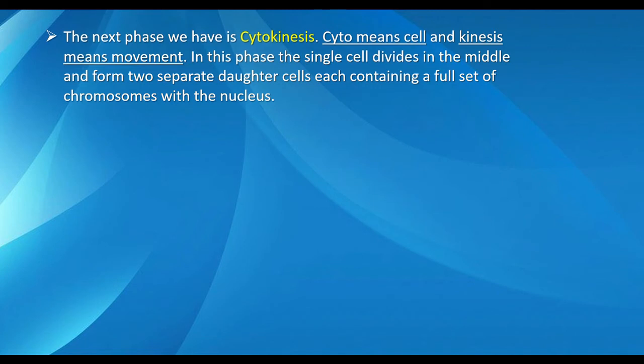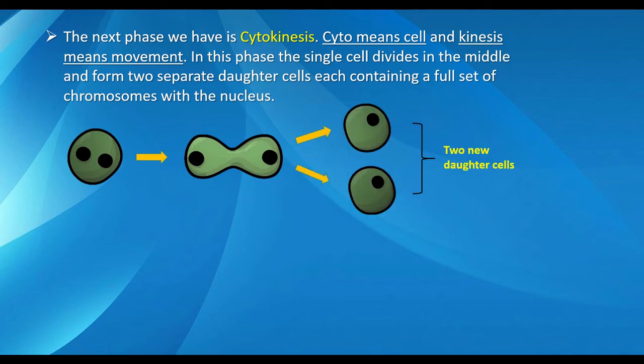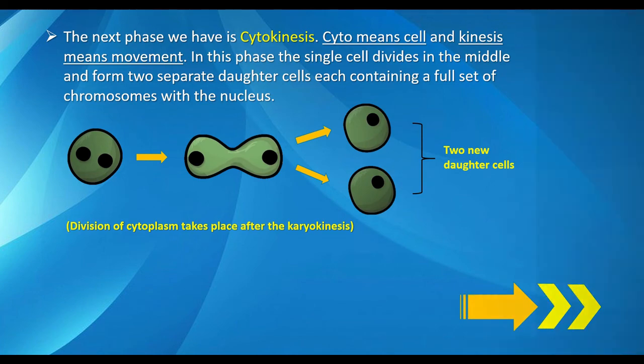The next phase we have is cytokinesis. Cyto means cell and kinesis means movement. In this phase, the single cell divides in the middle and forms two separate daughter cells, each containing a full set of chromosomes with the nucleus. To make the concept clear, let's watch a video.